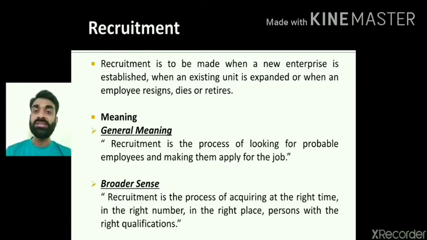For what purpose is recruitment done? For these purposes, right? Understand this thing. These questions are asked as 1 mark or 2 mark questions. So you need to understand the question that is being asked.